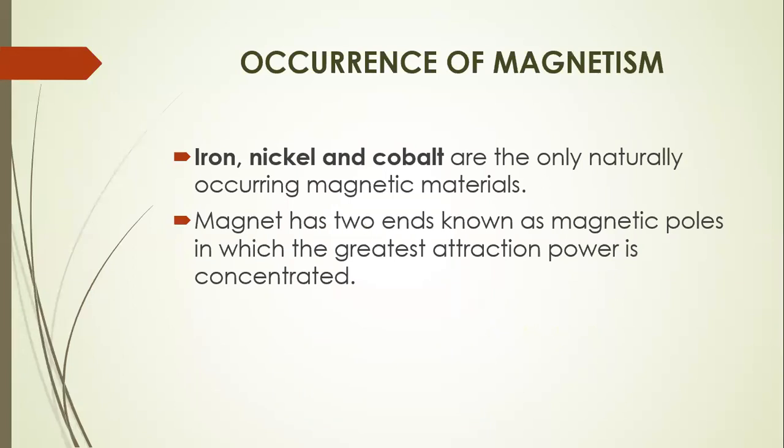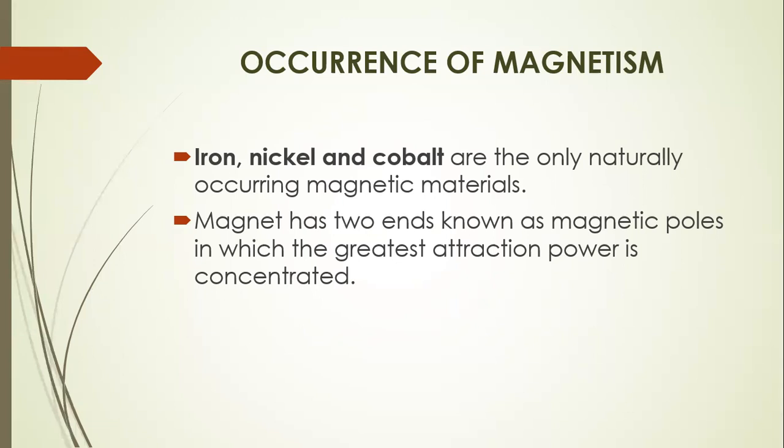Now, we have to know that iron, nickel, and cobalt are the only naturally occurring magnetic materials. So these are mainly the only naturally occurring magnetic materials. Magnets can either be natural or they can be artificially made. So these three are the only ones that are naturally occurring.